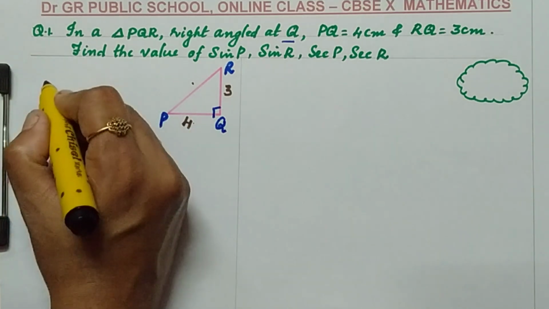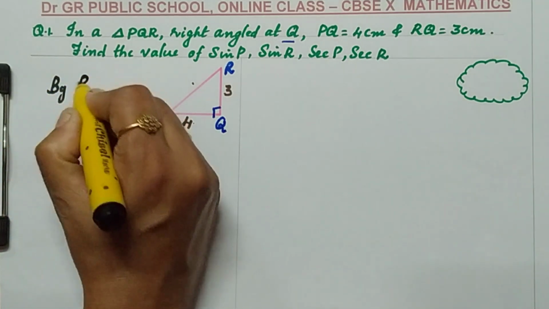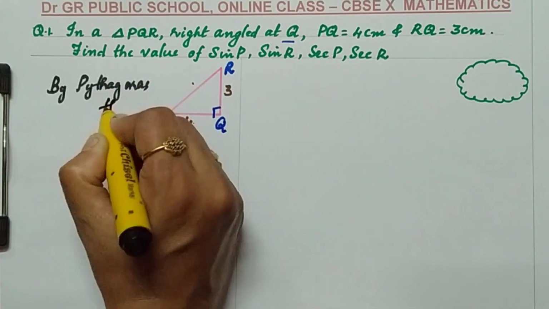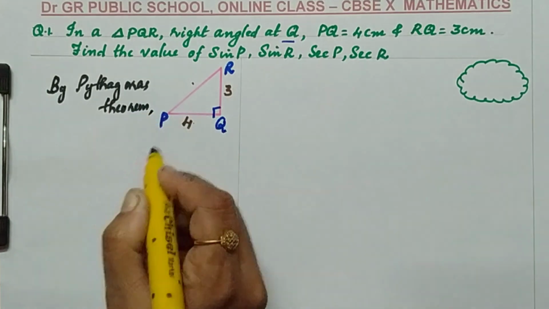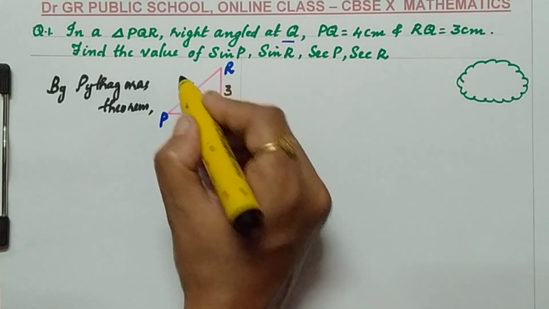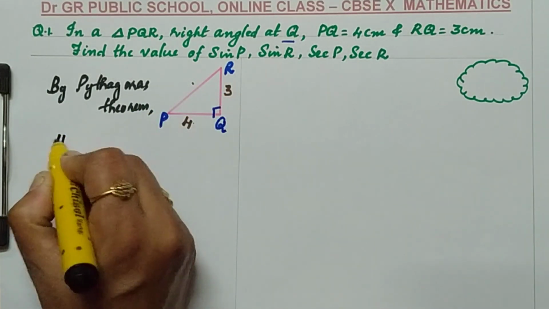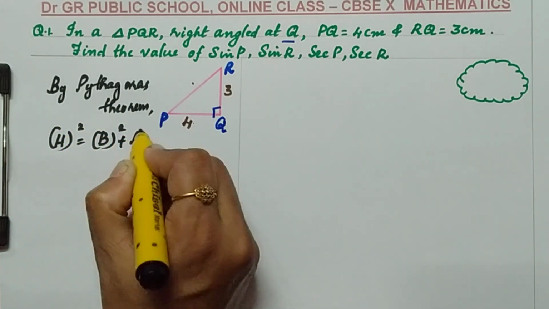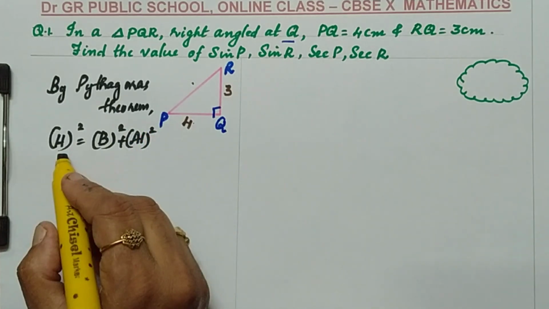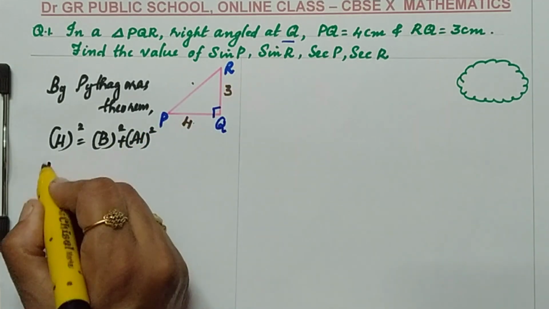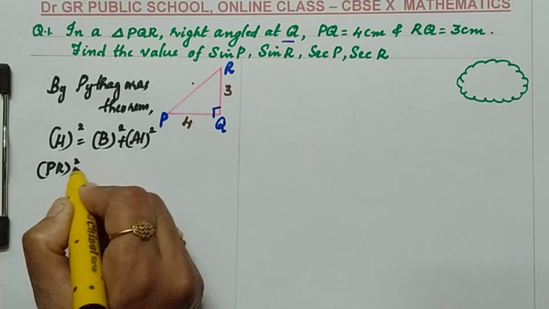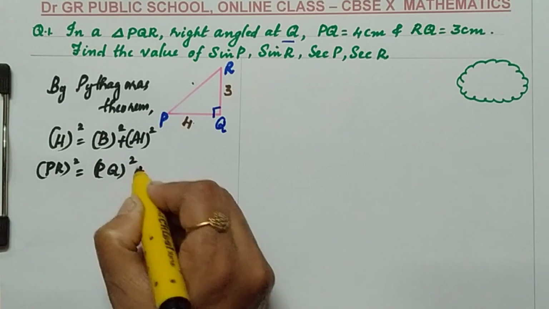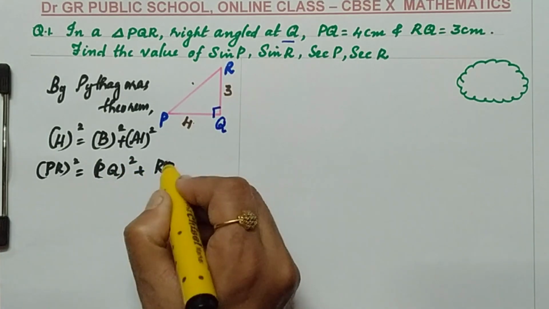I am going to apply Pythagoras theorem here. What does the Pythagoras theorem state? The hypotenuse is the side opposite the right angle. So hypotenuse square equals base square plus altitude square, where the hypotenuse in this question is PR. So PR square equals PQ square plus RQ square.